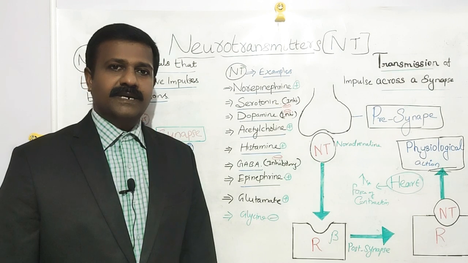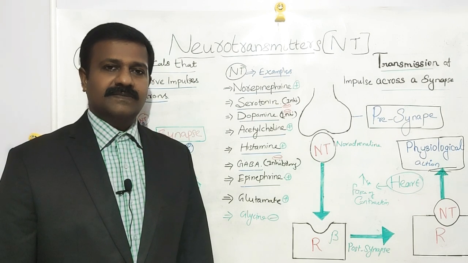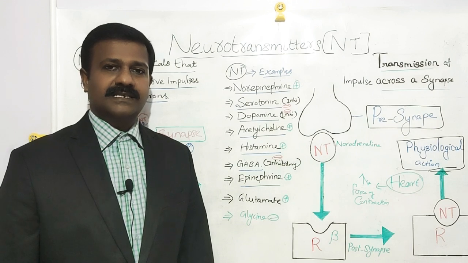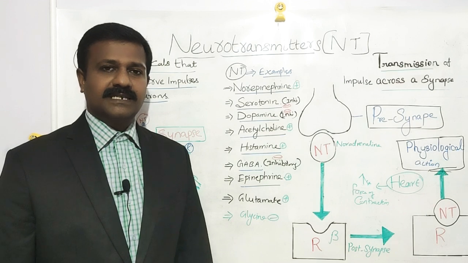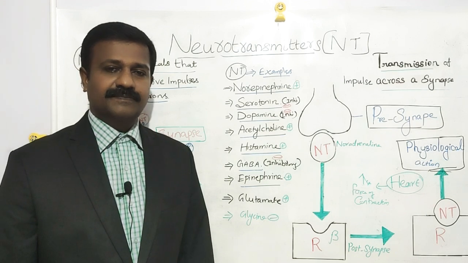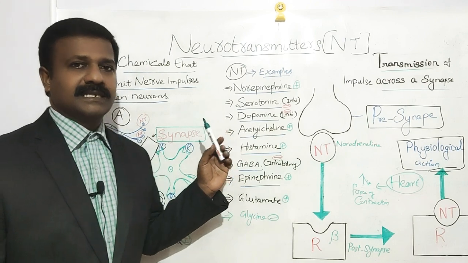In the same way, the autonomic nervous system controls and regulates vital functions like digestive, circulatory and respiratory functions through these receptors and neurotransmitters.